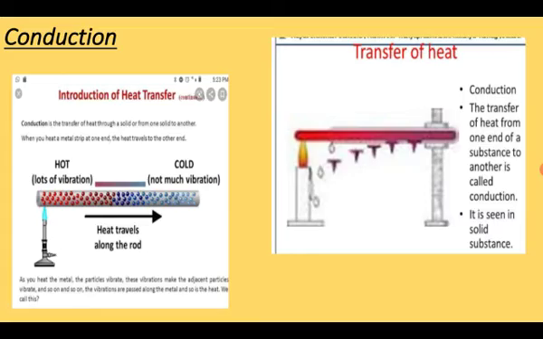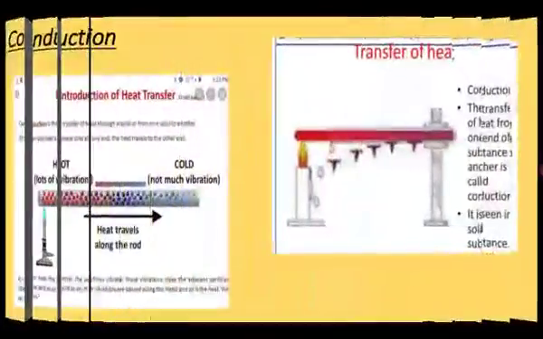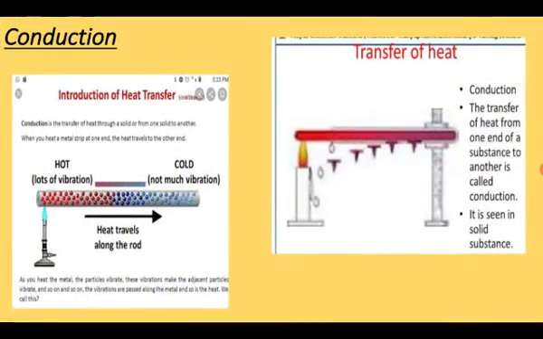Here you can see another example of how heat transfers from one part to another part, and this is a rod. When the rod receives the heat, slowly it becomes hot and red in color.